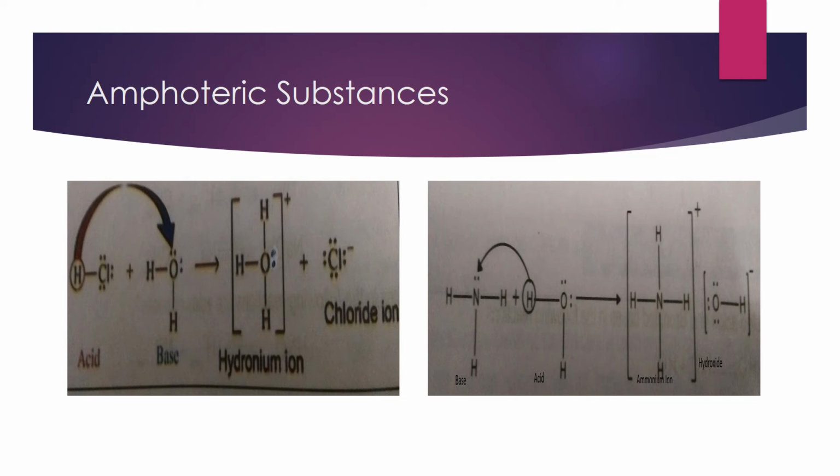Water acts as a base in the first example with hydrogen chloride, and in the second example with ammonia, water behaves as the acid. This shows that water is amphoteric in nature. Amphoteric in nature means they behave both as an acid or a base depending on the other reactant.